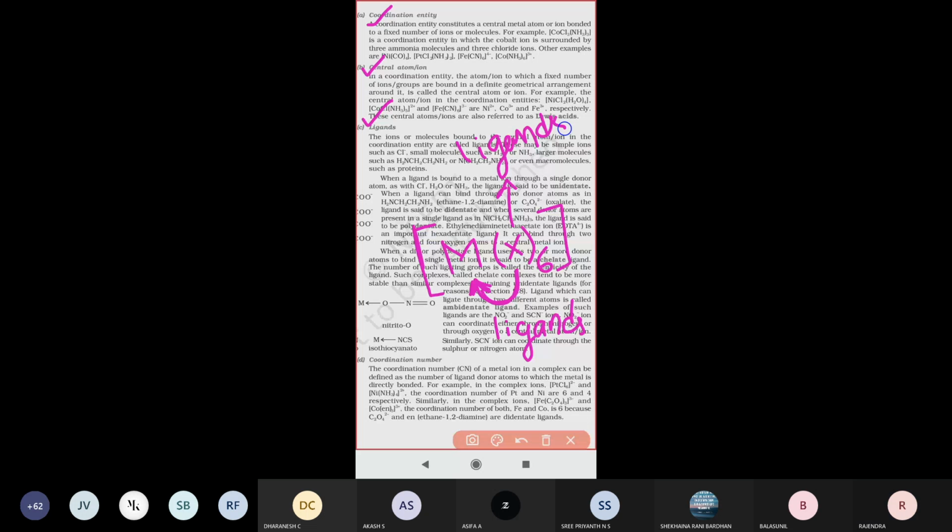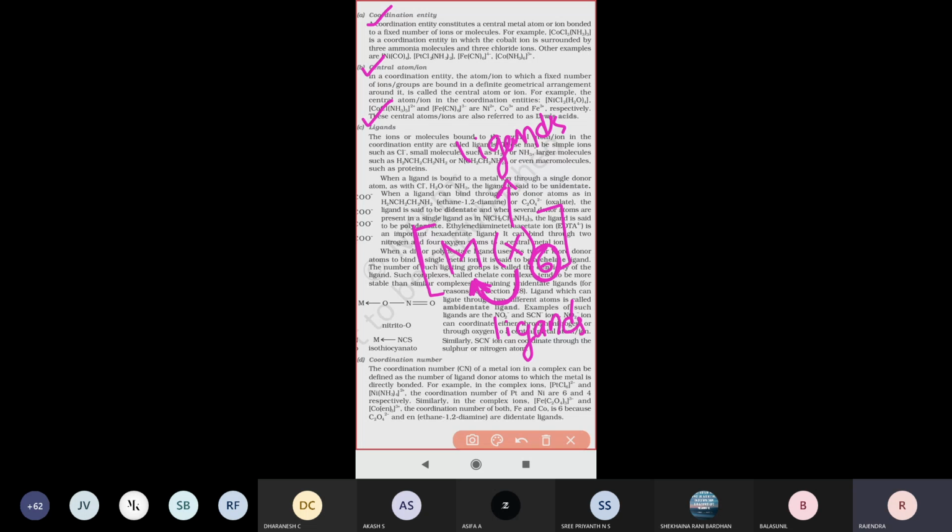So, just keep in mind: except for the metal atom, all the atoms, groups, molecules or ions present are considered ligands only. Except the metal, everything else we can call ligands.